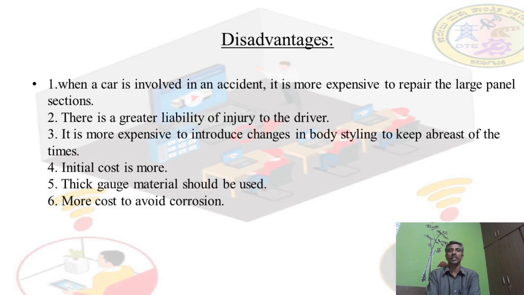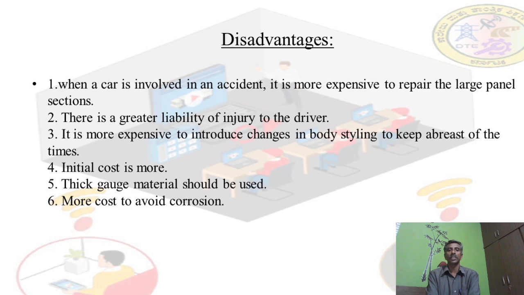The next is disadvantages. In this type of manufacturing, when a car is involved in an accident, repair is more expensive because the whole assembly gets damaged, so the whole assembly is to be replaced. Naturally, a large panel section is to be removed, then the full body is to be removed, and then the cost becomes more.